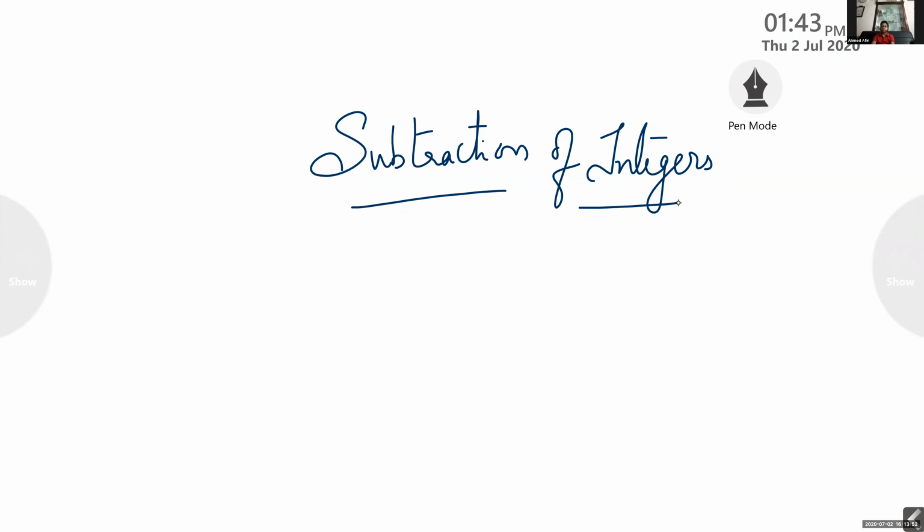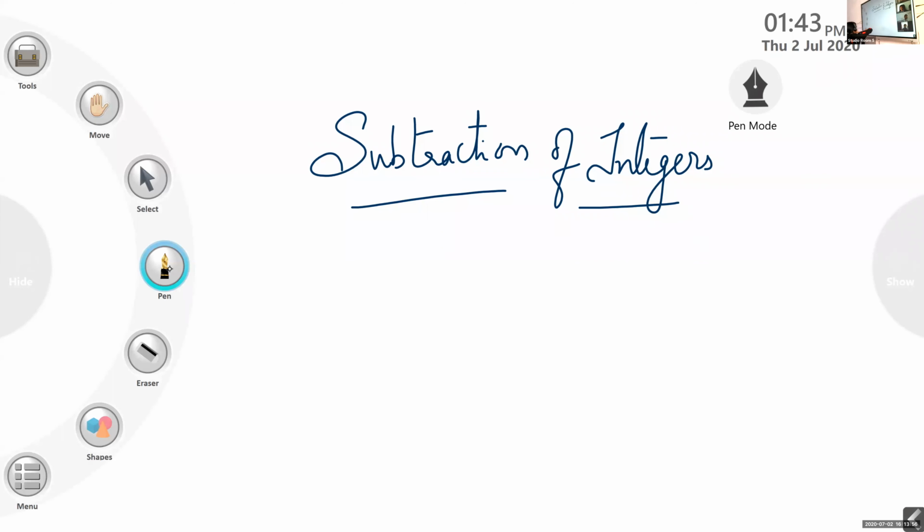Subtraction means, I'll tell you here, what is the sign given here? That is the operation sign. What are the four operations in mathematics? Basic operations. Addition, subtraction, multiplication, and division. Isn't it?